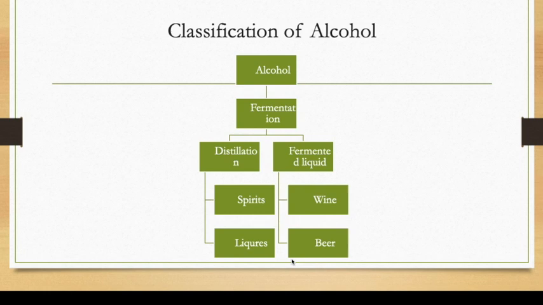If it is made from grapes you get wine. From barley, it is beer. Okay. Further to this, if you go ahead and start distilling your liquid, then it is converted into spirits and liqueurs. Spirits are your whiskey, vodka, rum, tequila, gin. All the spirits have an alcohol percentage of around 40 to 42% alcohol by volume.